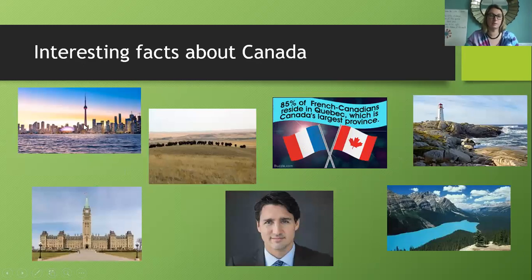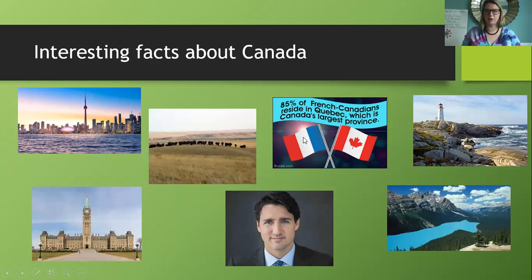I just showed you this, this is the CN Tower in Toronto. Okay, so that's a skyline view of Toronto. Here's a Parliament building. I guess I didn't talk about that before, but it was in the book we just read about that. That's where they make decisions and laws in Canada, and that's in Ottawa. Here's the prairies, and there's some buffaloes there.